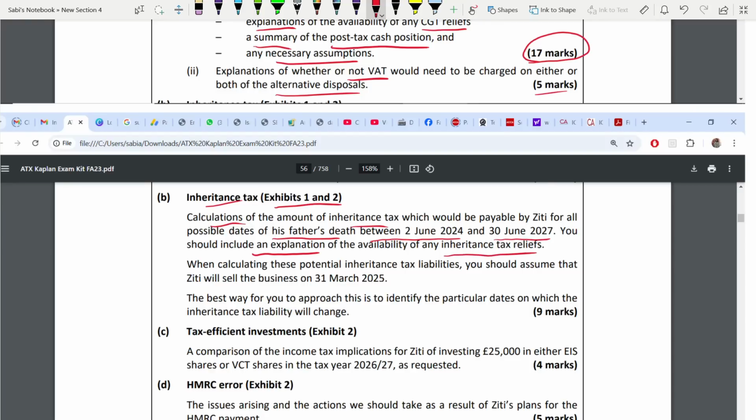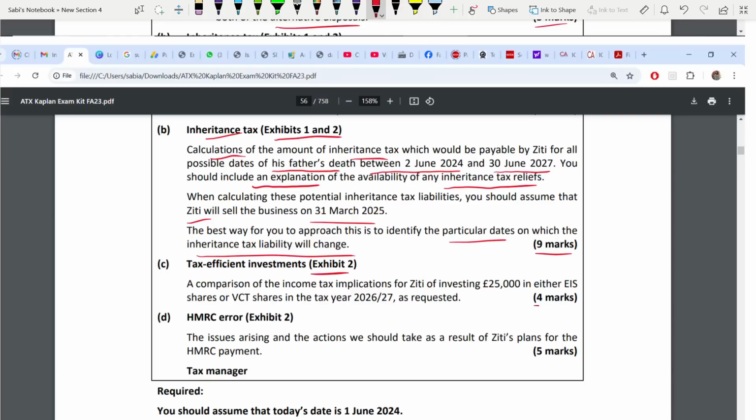So when we are calculating this inheritance tax, assume they will sell their business on 31st March 2025. Best way to approach this is to identify the particular days on which the inheritance tax liability will change, for 9 marks. Next, you only need exhibit 2 and it is for 4 marks. It's about comparing VCT and EIS. Okay, you are investing 25,000 in either in this tax year, and you have to give